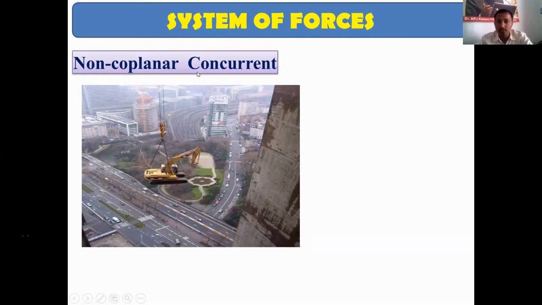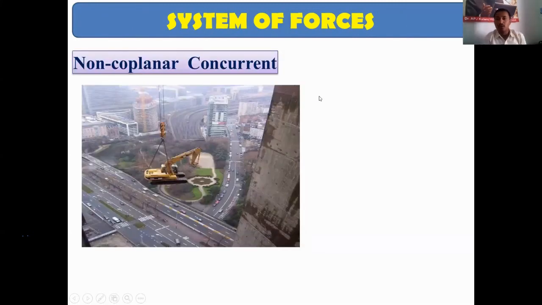If the forces pass through a single point, they are concurrent. If the forces are in the same plane, they are coplanar. But if the forces are in different planes, they are non-coplanar. So these forces are called non-coplanar concurrent forces.